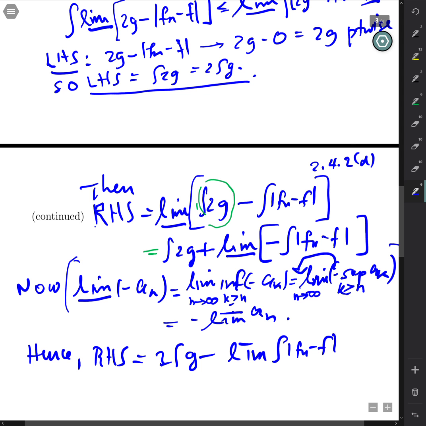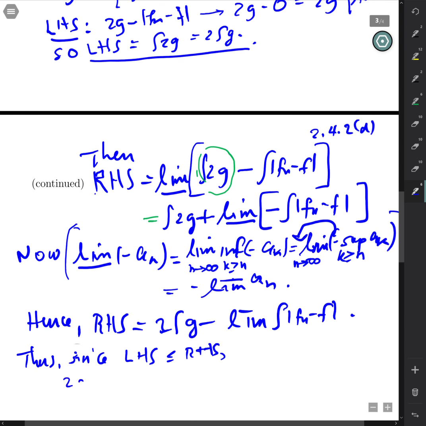And now if we put these two back together, the left-hand side is less than or equal to the right-hand side. Thus, we have that 2 integral g is less than or equal to 2 integral g minus the lim sup of the integral of absolute f_n minus f.